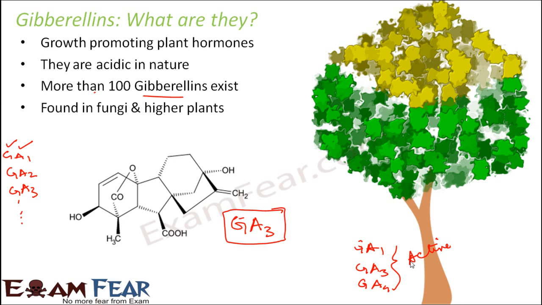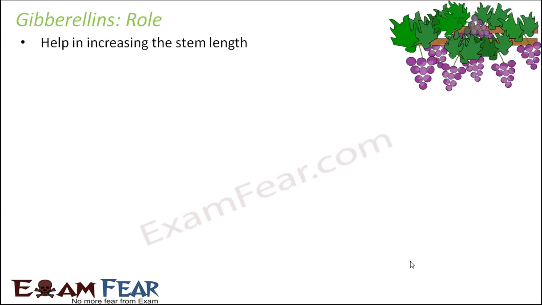They are generally found in fungi and in higher plants. Of course, in fungi, you know from its history, and it is also found in higher plants. That is how natural gibberellic acid is extracted. What is their role? What function do they perform? Of course, they help in increasing the stem length, and this property is used in the case of the grapevine, to enhance the grapevine. It is also used in elongating the sugarcane stems.